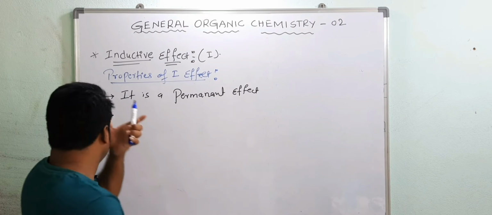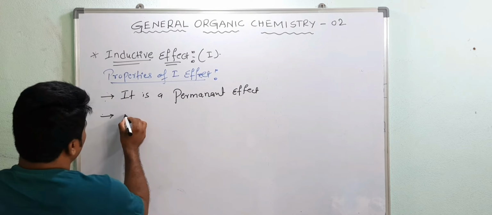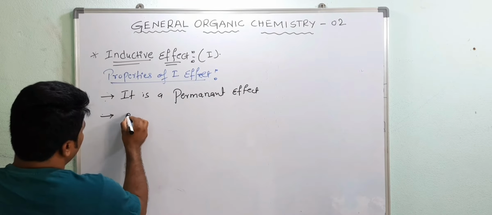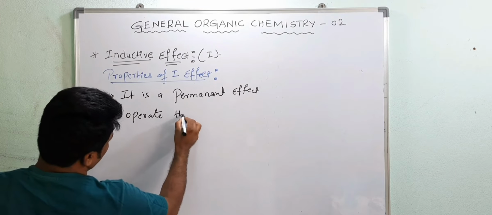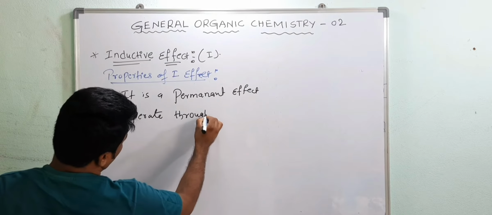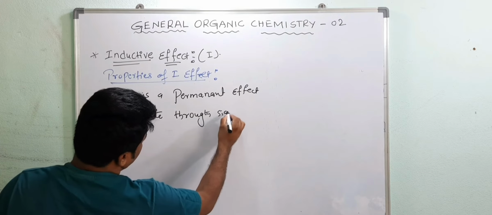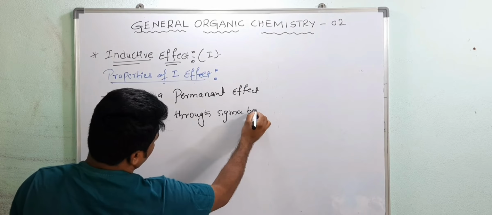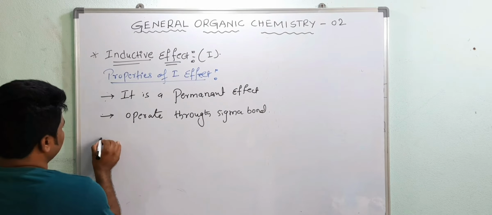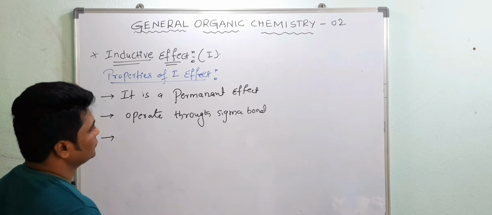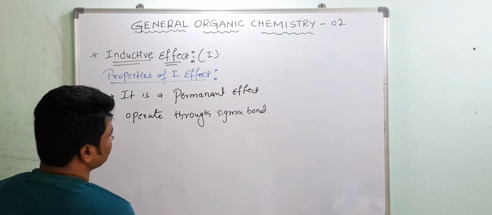Sigma bond. Otherwise, you can also write: I effect operates through sigma bond. Next, third point.